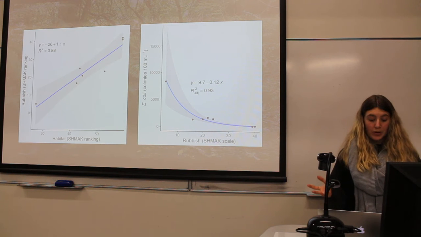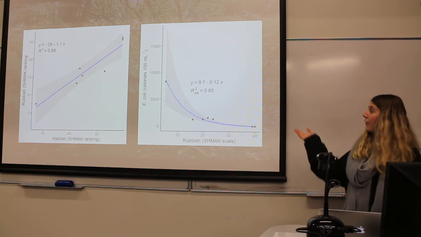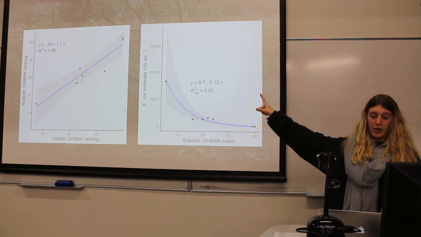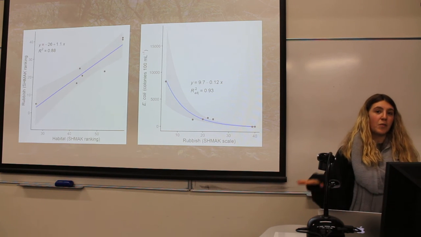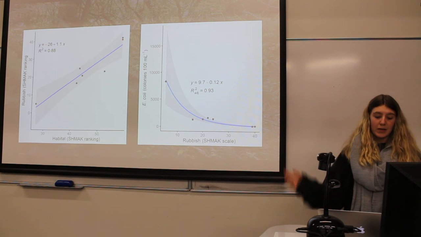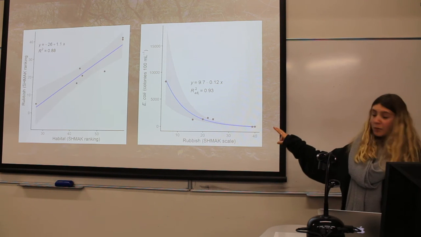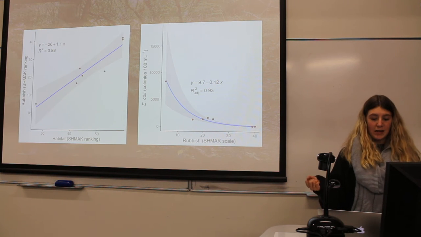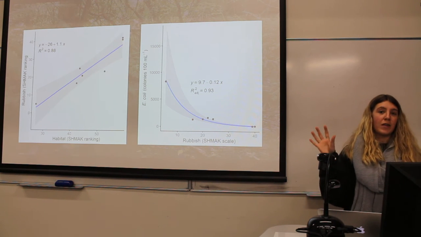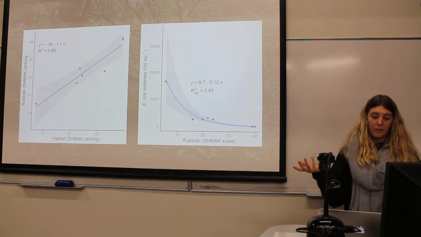So here on the graph, the very super high E. coli level here is the sample that was taken from the estuary, which is the very furthest downstream of the catchment with a very high human influence. But the two sites here with about a score of 40 in terms of the rubbish are the ones taken from Silva-Levio, which is the very, very top of the catchment with a very low human influence.